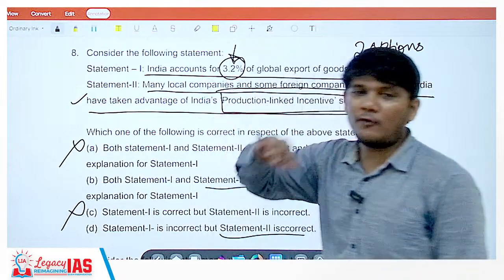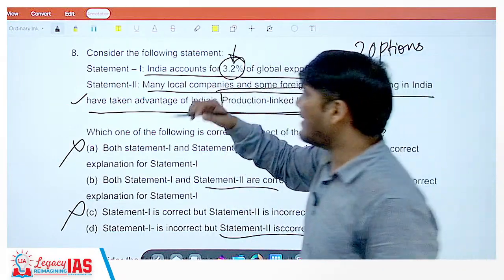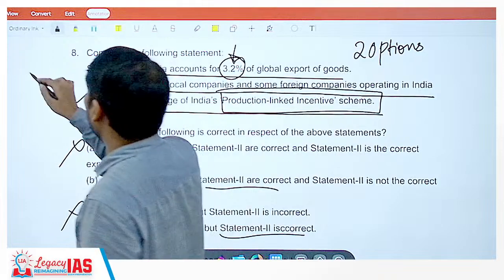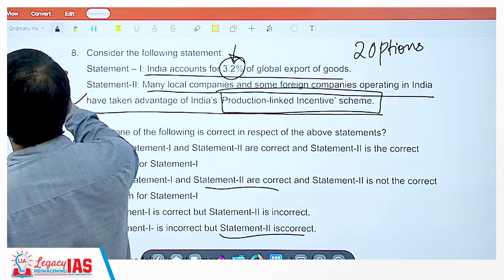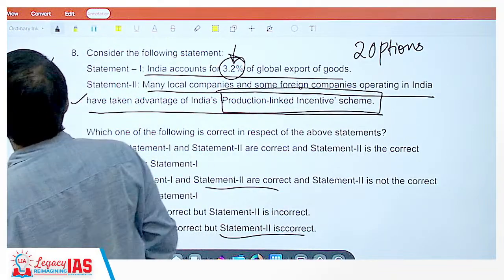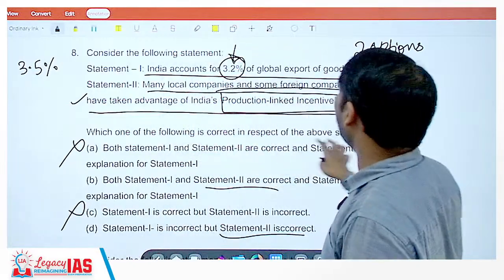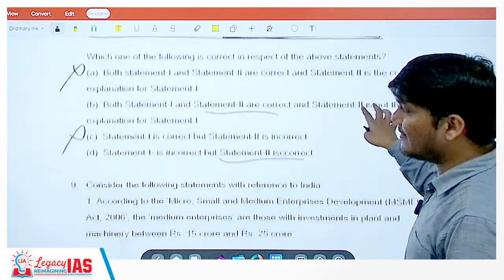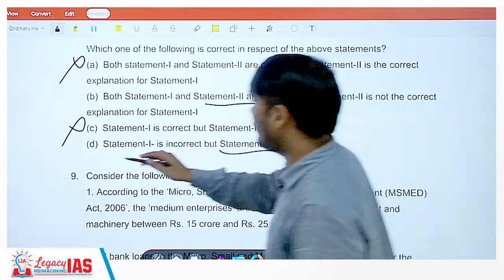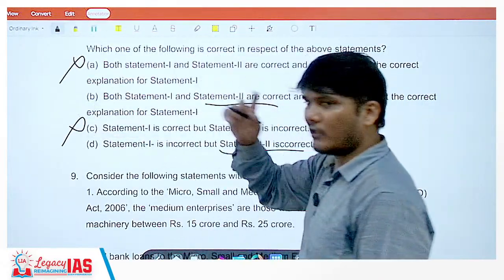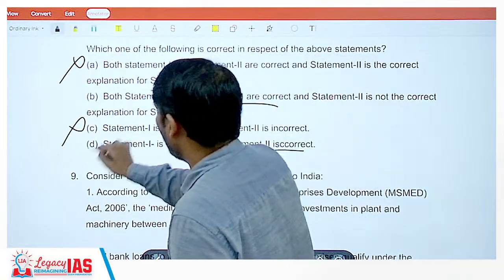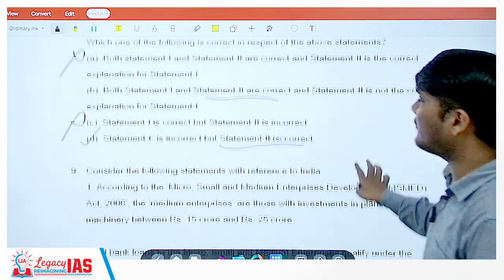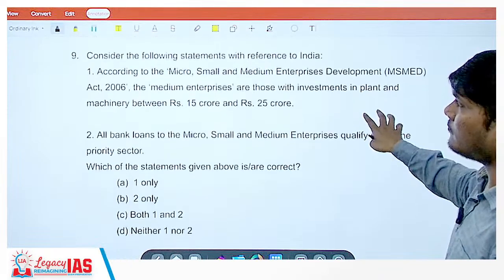The number is not far from here, but it is not 3.2, it is 3.5%. Slightly different, so it is very factual. You can probably take a wild guess and get it right, and anyhow you have to solve it since you are left with two options. So the correct option is D, that is, statement 1 is incorrect but statement 2 is correct.